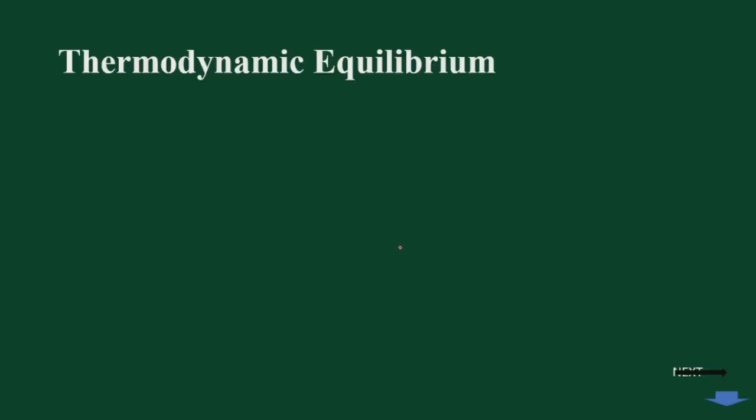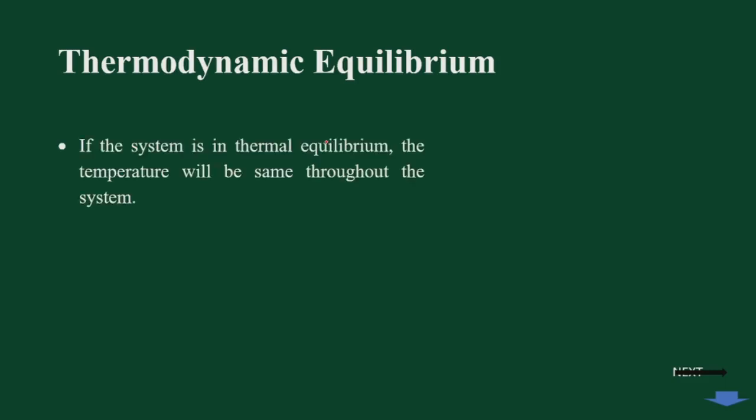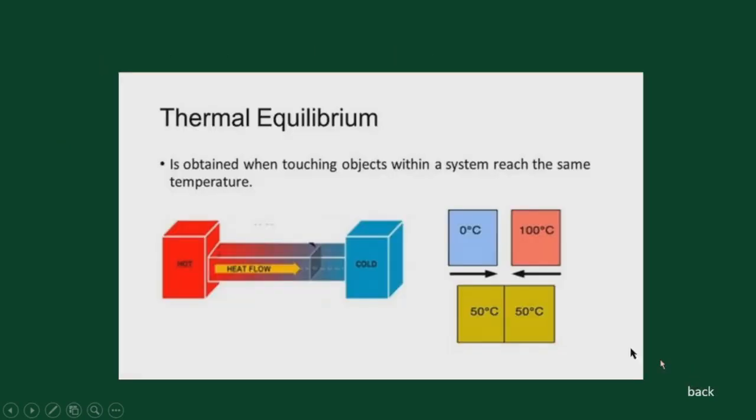Now we will see what is meant by thermodynamic equilibrium. For any thermodynamic system to be in equilibrium, there are certain conditions. So which are those? First we will see what is meant by thermal equilibrium. Thermal equilibrium will be attained by a system when the temperature is the same. So what does it mean by the same temperature?